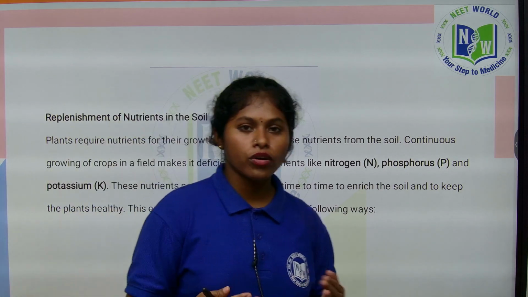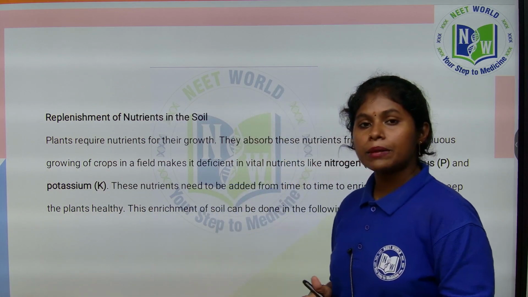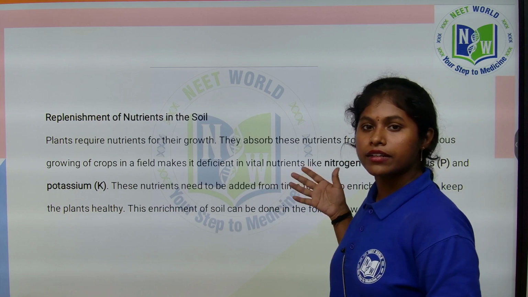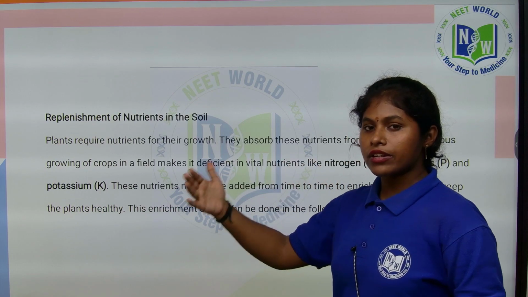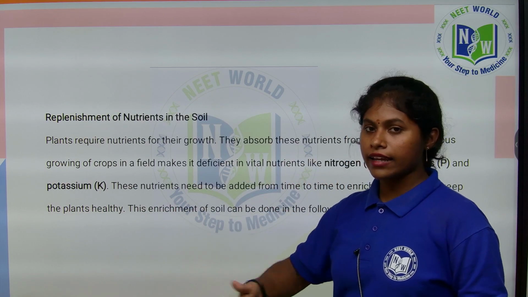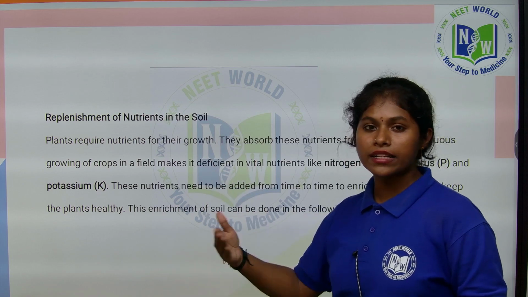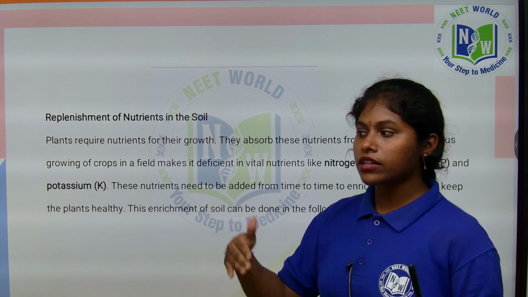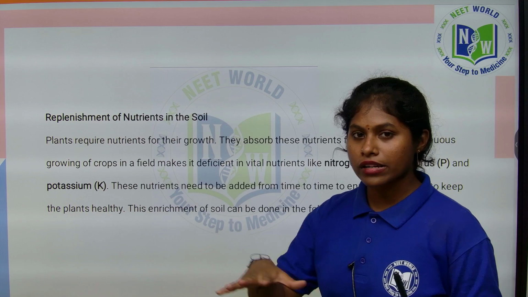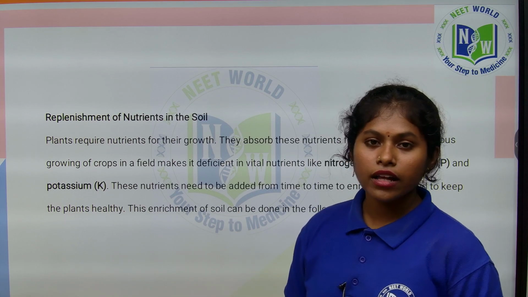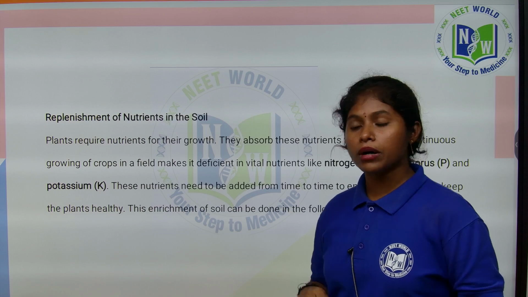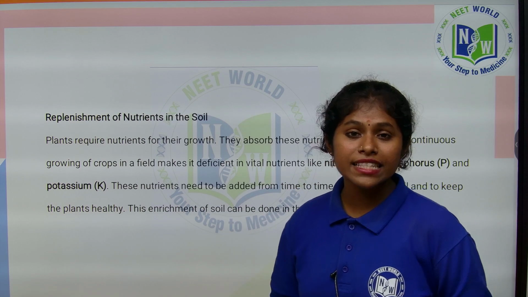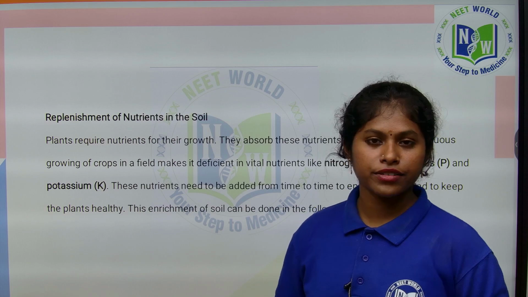In the earlier days, the farmers mostly used these traditional replenishment methods, right. First they would grow a staple food like rice, then they would grow legume plants, then again they would grow the staple food, because after the leguminous crop the soil will be rich in nitrogen, right. The most required nutrients for plants are nitrogen, phosphorus and potassium, right.